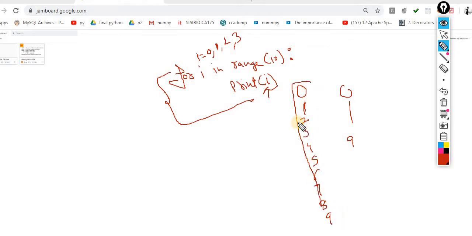Why so? Because I defined 10 over here. So I am printing this i value, and i is changing starting from 0 and up to 9. So this is the concept of the for loop. Very basic to understand. What I am doing, this is the variable.